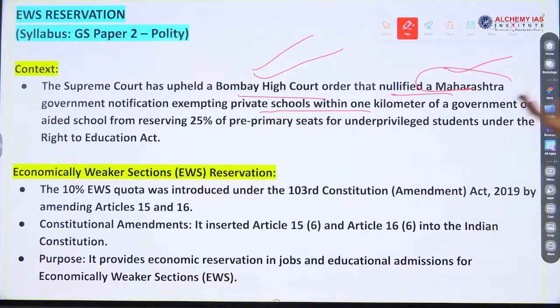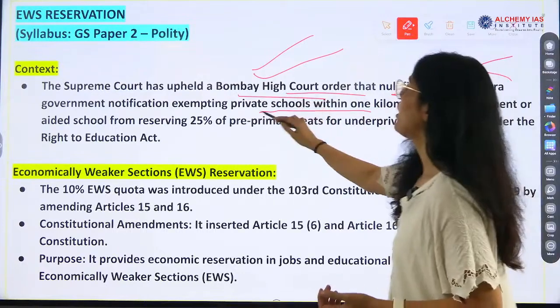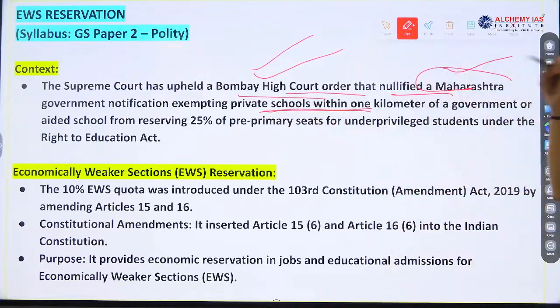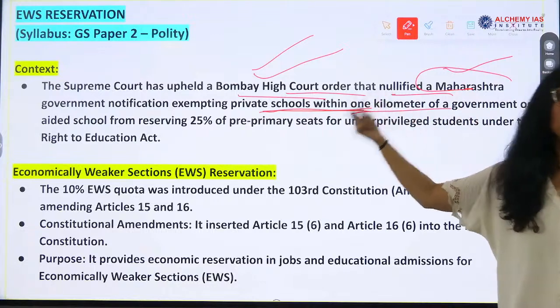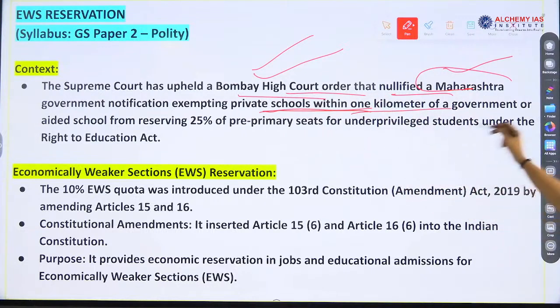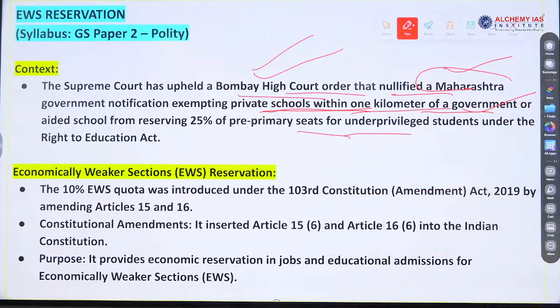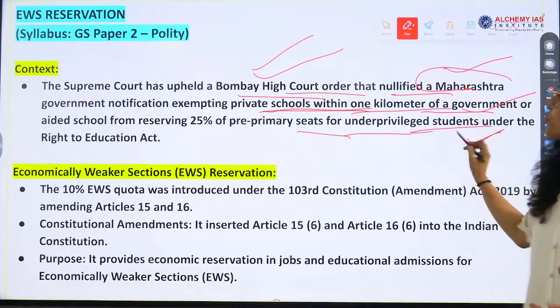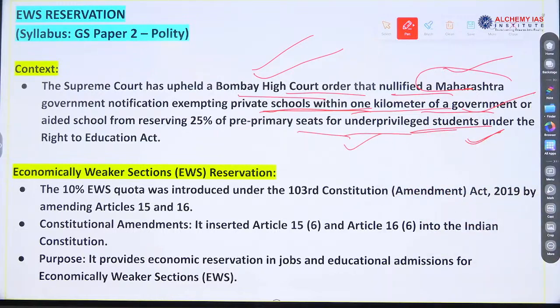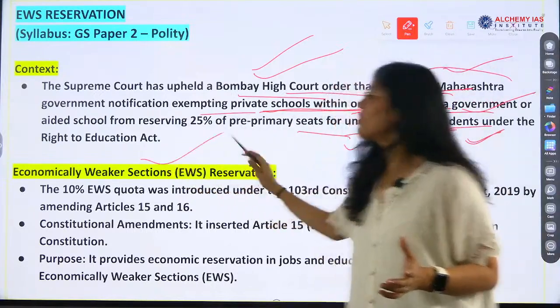The notification exempted private schools from reserving 25% of pre-primary seats for underprivileged students under the Right to Education Act. So it was about stopping the EWS reservation in some schools, okay? So this was nullified.